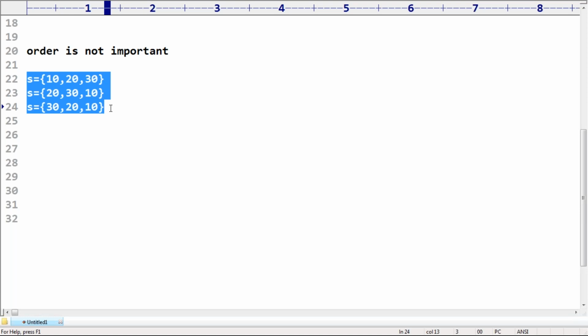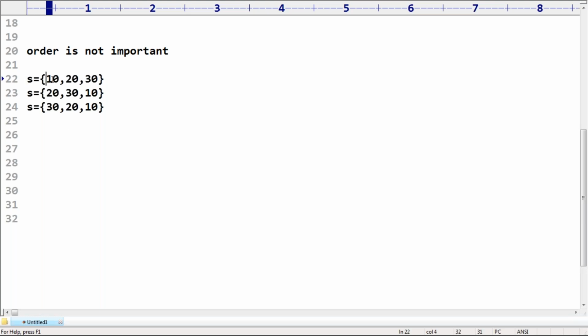Now my point is, what is the first element? Please respond. Why are you having doubt? The first element is 10. What is the last element? 30. But there is no such terminology, because in the case of set, order is not important. There is no first element or second element. Here it is 10, and even so it is equal; now it is 20, and it is still equal; now it is 30. That's why terms like first element and last element are not applicable for set.